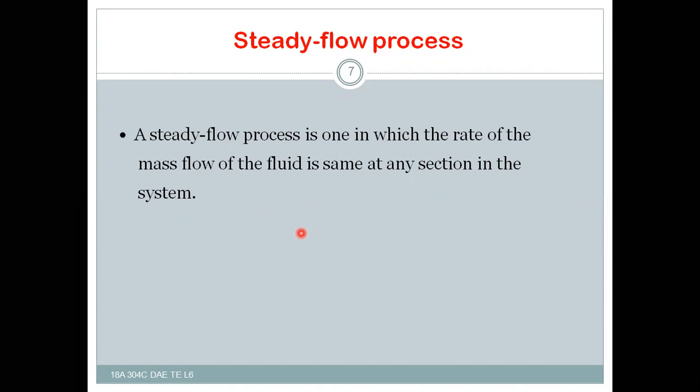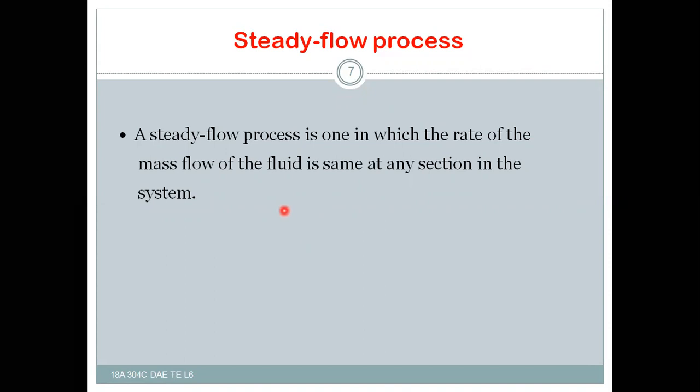The parameters will not change at any time. That means the mass flow rate can't change, and the flow parameters also can't change.